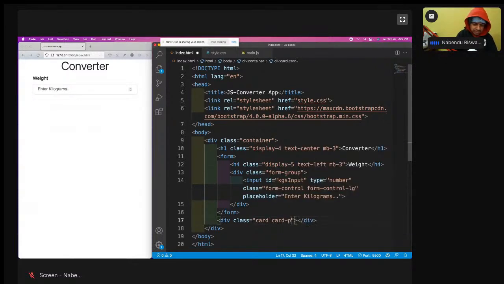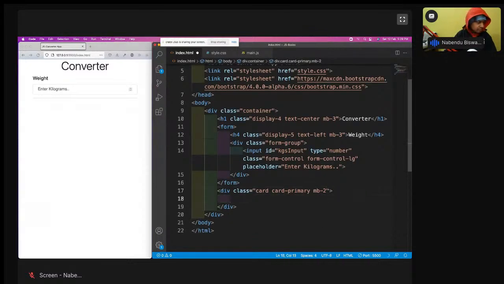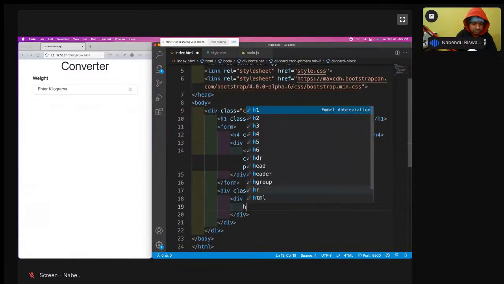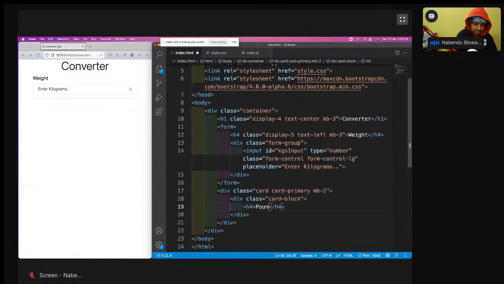Card bg-primary and mb-2 is there. Then a div with class card-block, and an h4 of pounds. Save it, so the h4 of pounds will be shown like this.